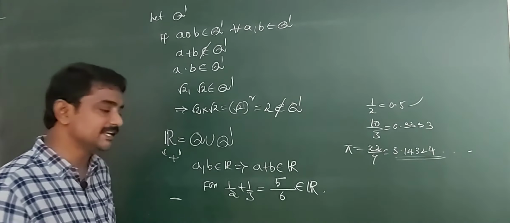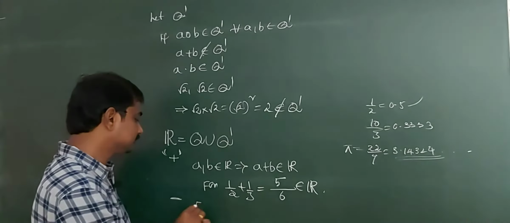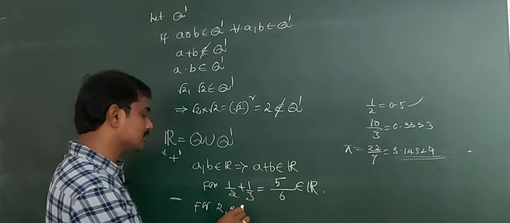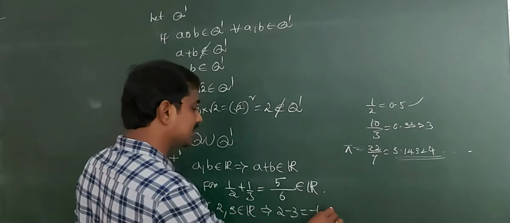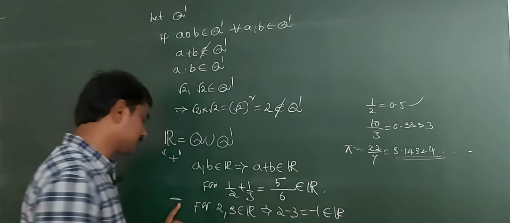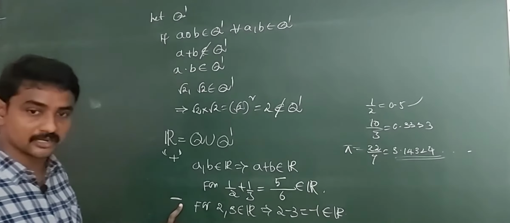Subtraction is a binary operation on R. For example, 2 comma 3 belongs to R, that implies 2 minus 3 is equal to minus 1 belongs to R. So, subtraction is a binary operation on R.